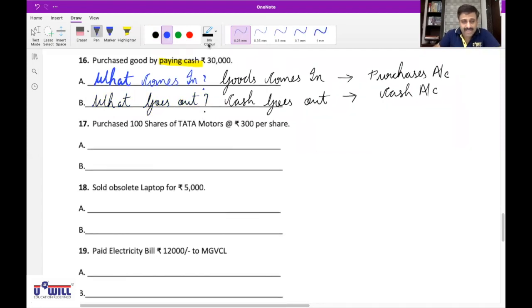Now, if you try with 17th, purchase 100 shares of Tata Motors at 300 per share. Again, what is the first question we will ask? What comes in? Now, here what comes in? Shares of Tata Motors comes in.